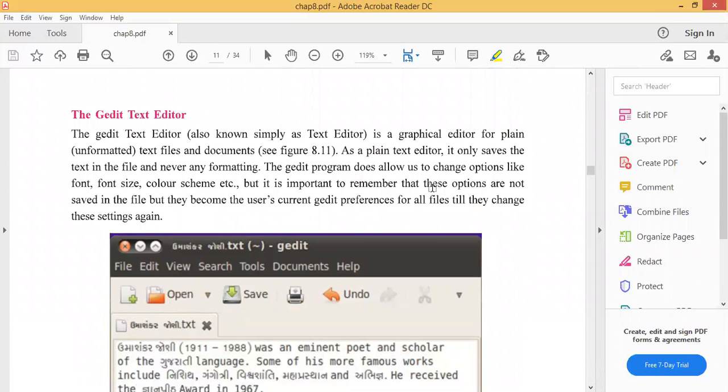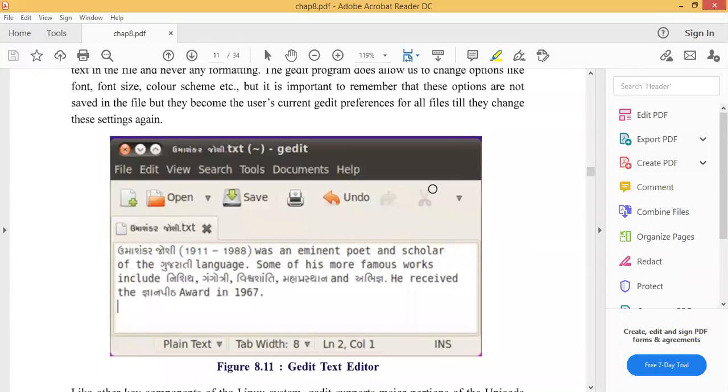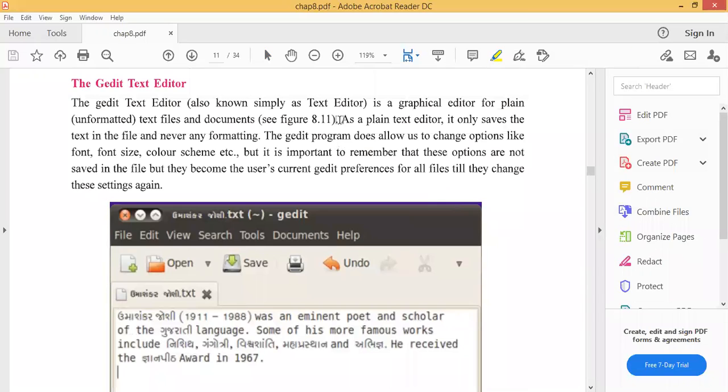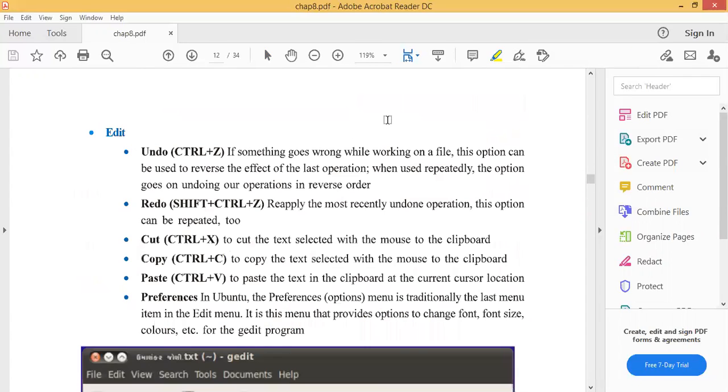The gedit text editor. What is the gedit text editor? This is a simple text editor like Notepad. In Windows we are using Notepad. In Linux we are using gedit.